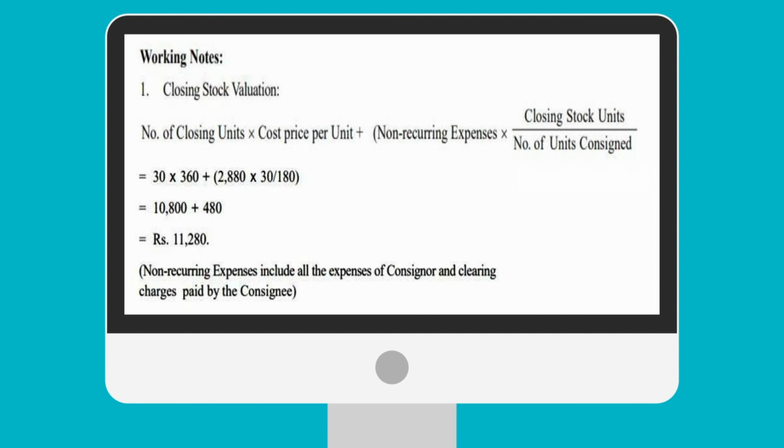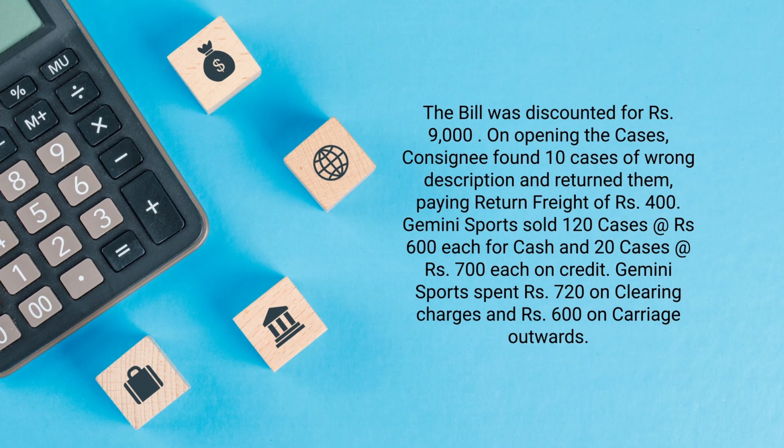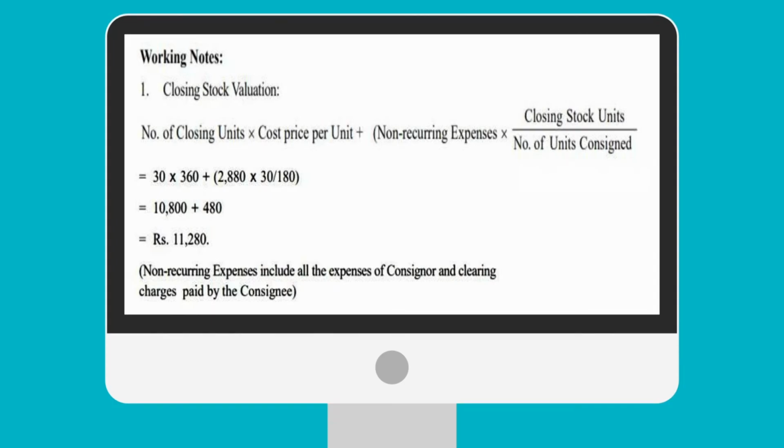Out of 180, 120 and 20, 140 cases have been sold, and 10 cases which were wrong were returned. So net cases consigned by the consignor to the consignee is 170. Out of 170, 140 cases have been sold, so the remaining closing units are 30.